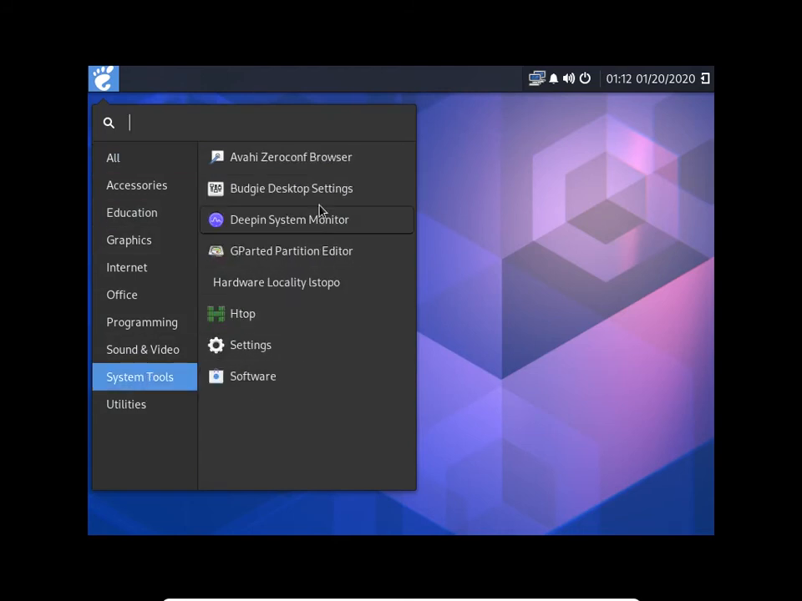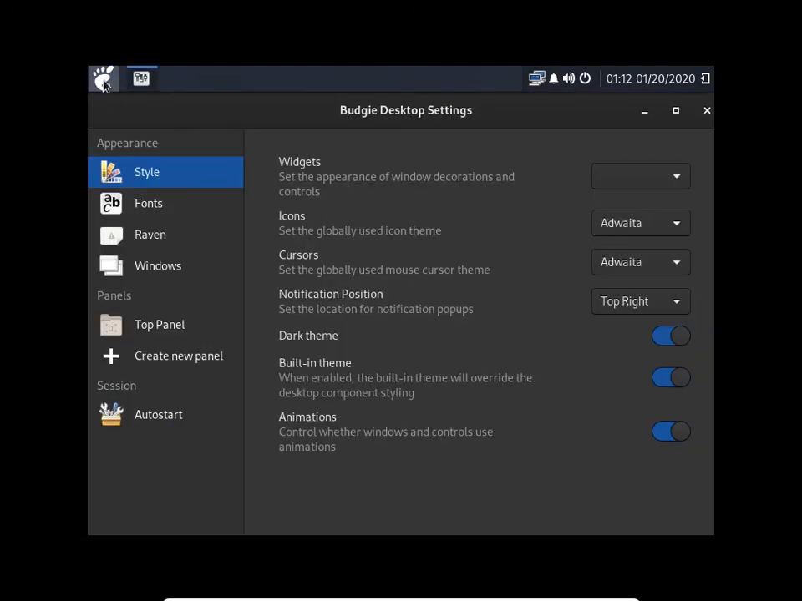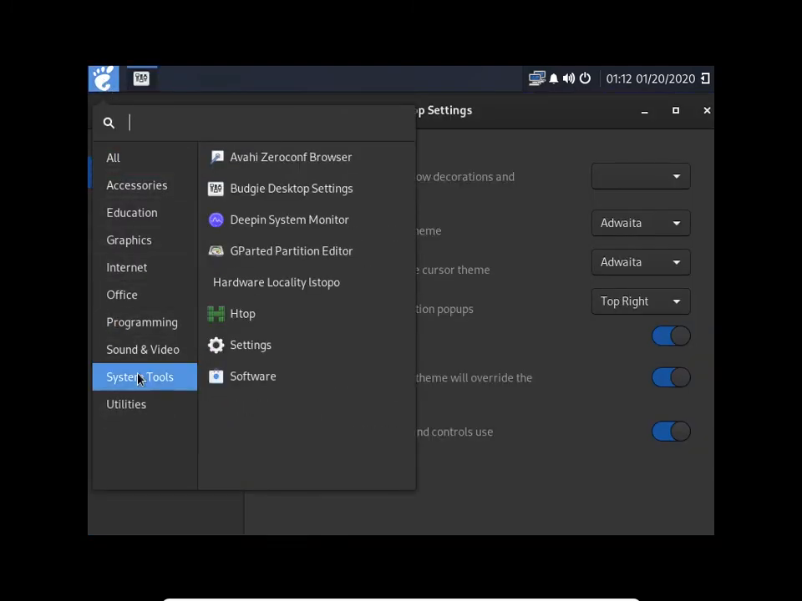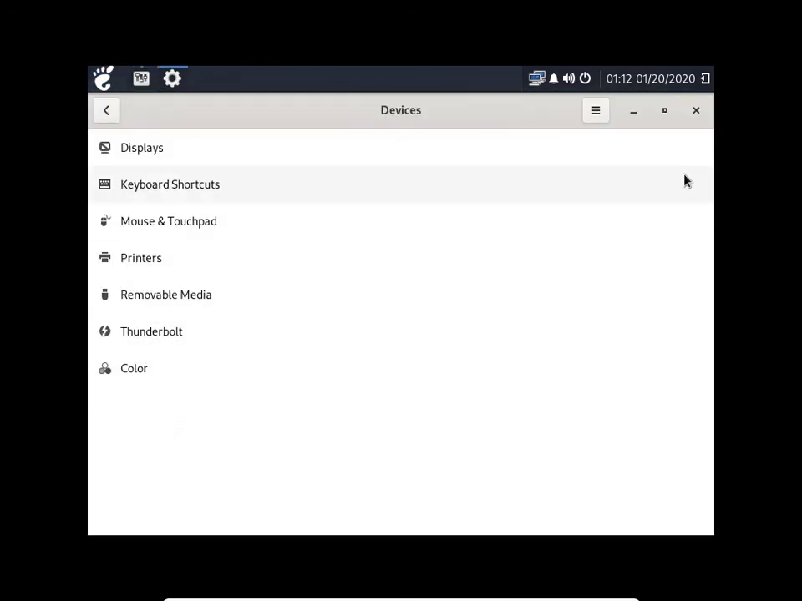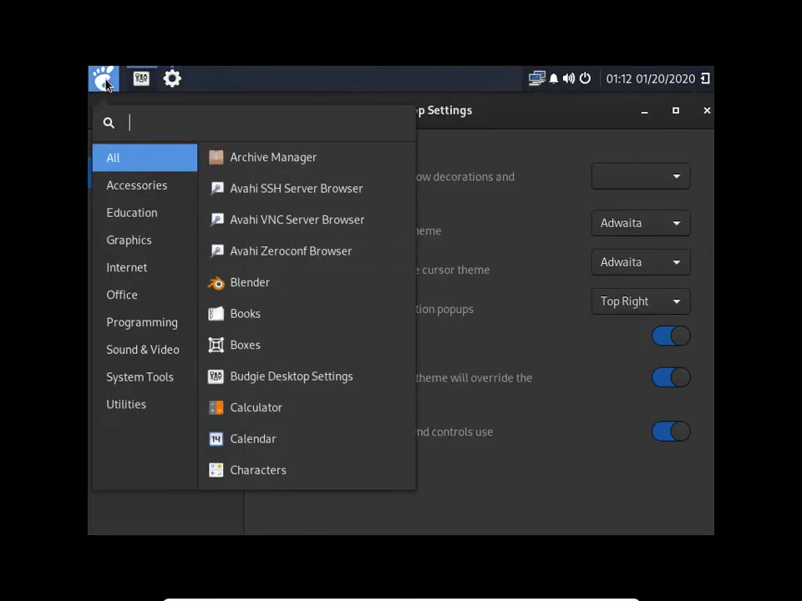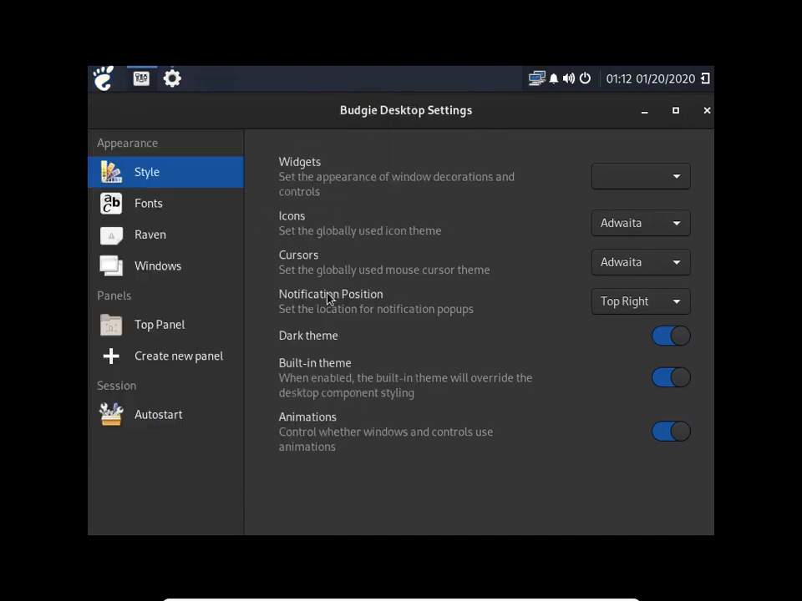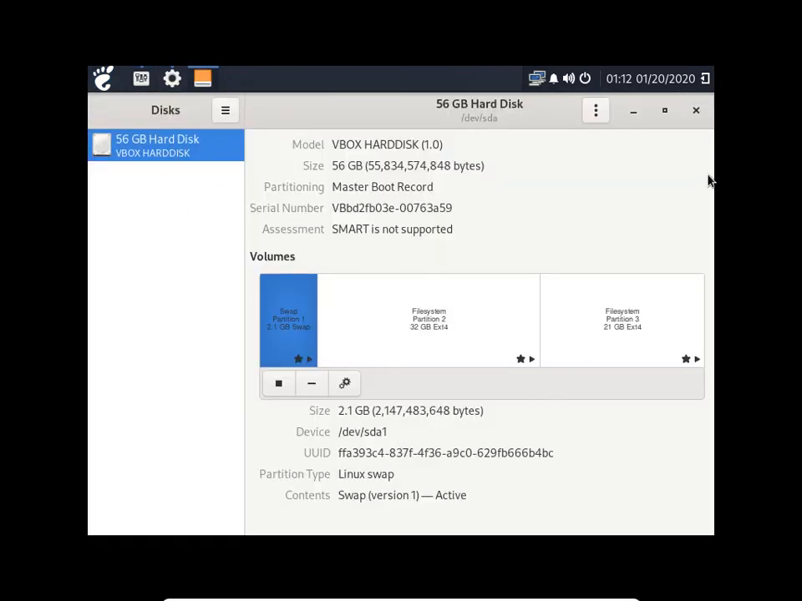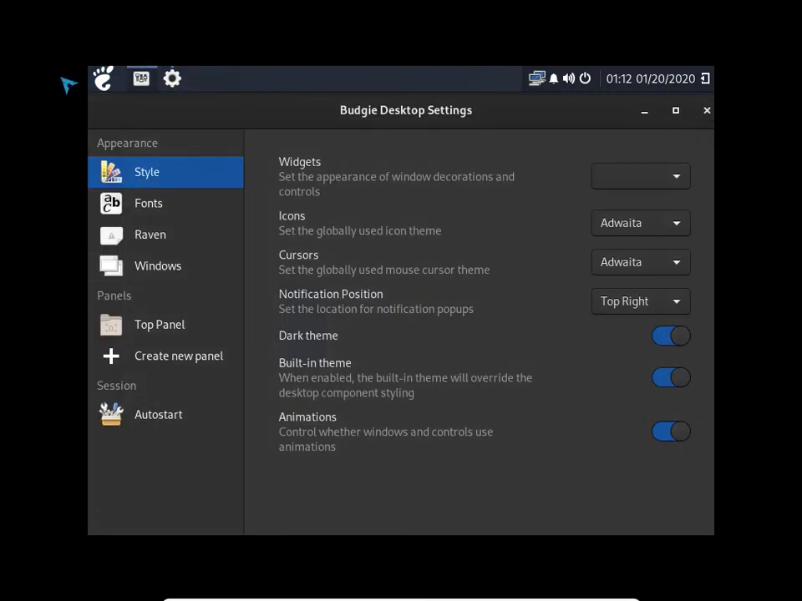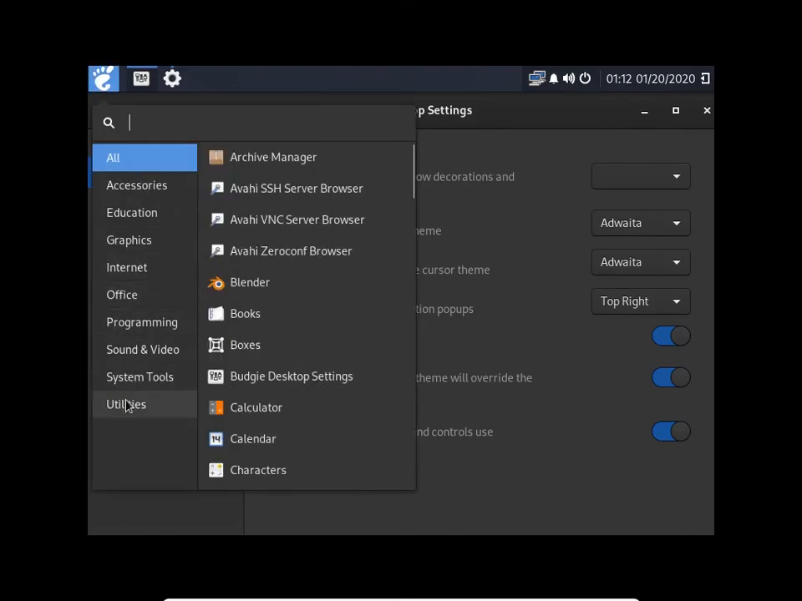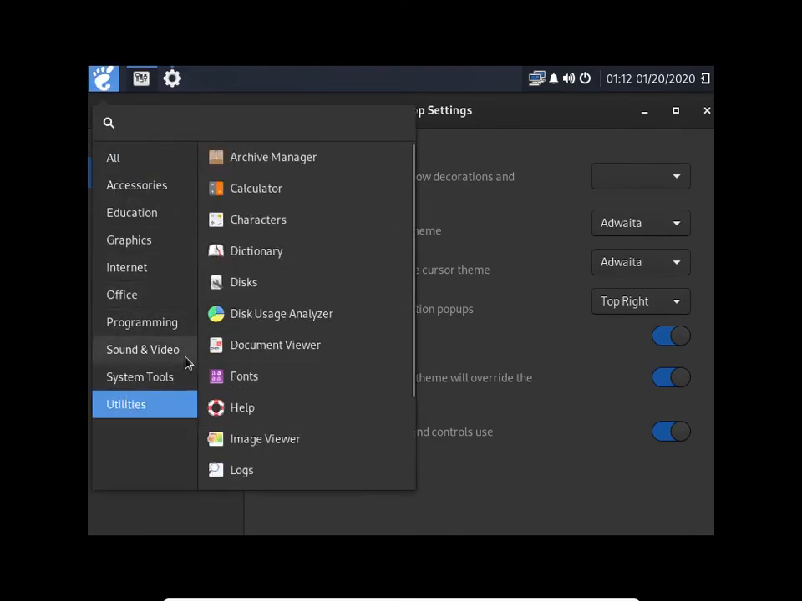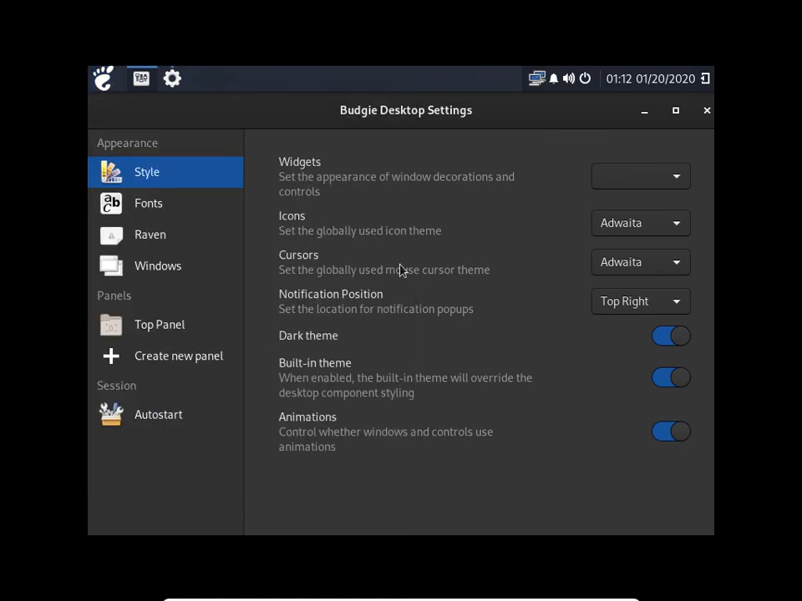System tools. Now here's where you get lost. Budgie desktop settings. Gnome settings that came installed with it. Utilities, there's disk. Let's see, where's the system monitor? Under utilities. Deepin. There it is. See what Deepin says it's running in the VirtualBox here.